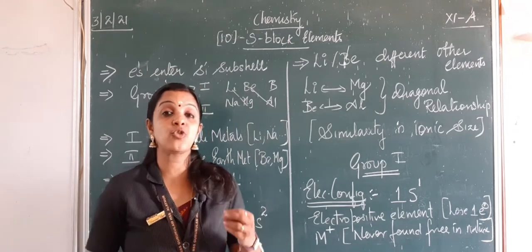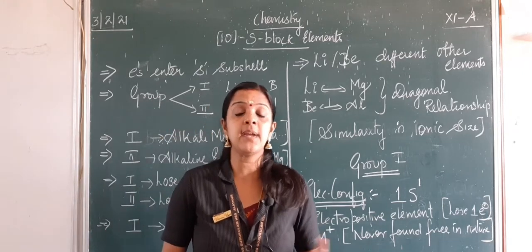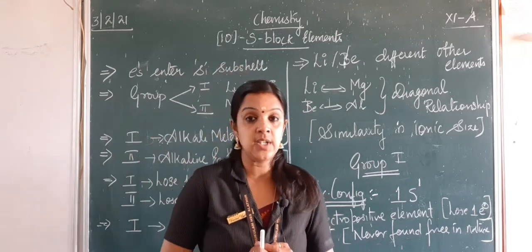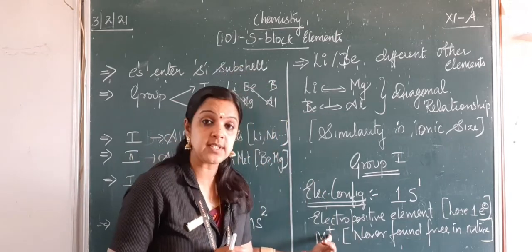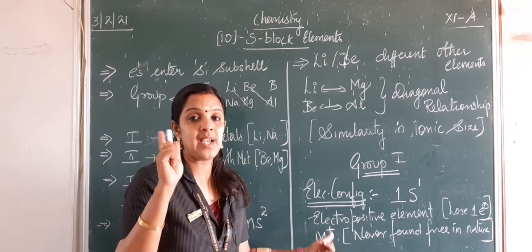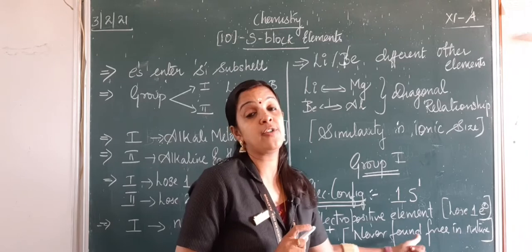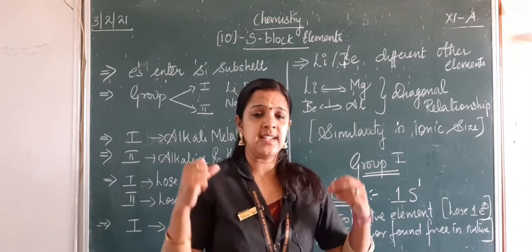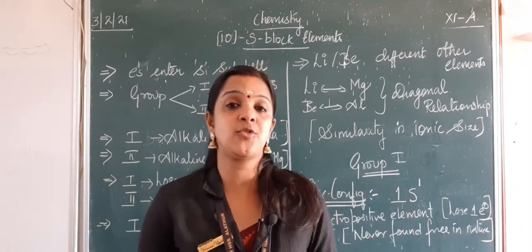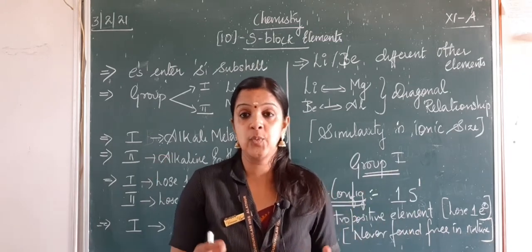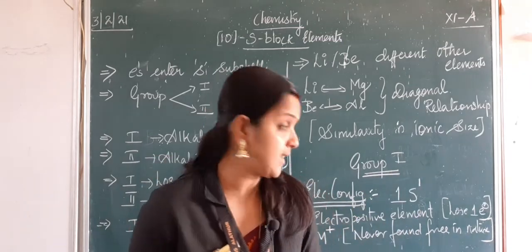These are all electropositive elements. What do you mean by electropositive? They carry a positive charge. These metals carry a positive charge. M plus means M+1 oxidation state. They are never found free in nature because they can easily lose their electrons and get combined with the other elements. That is why they are not found free in nature.